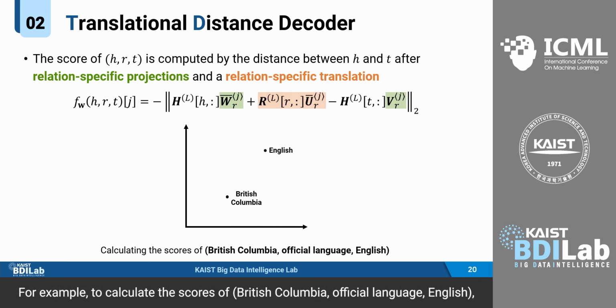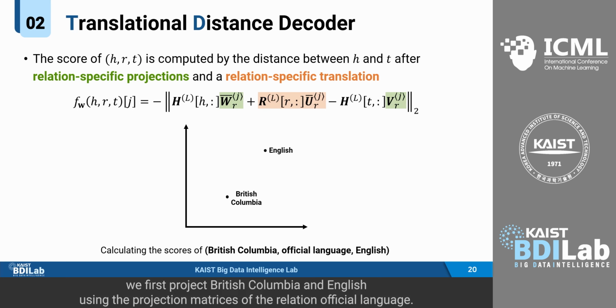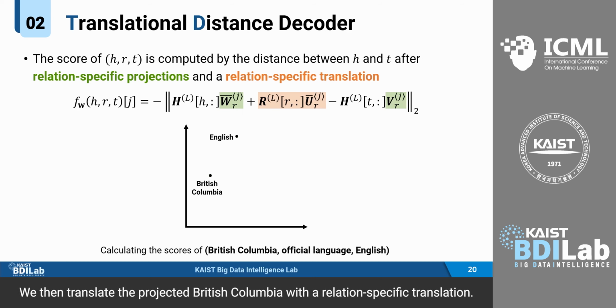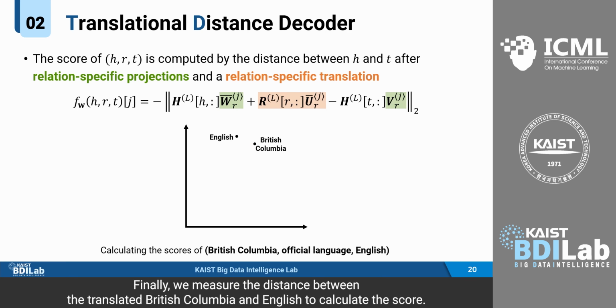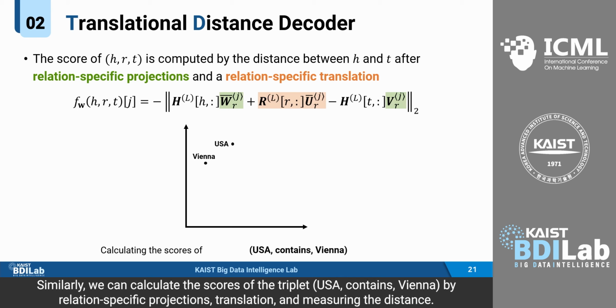For example, to calculate the scores of British Columbia, official language, English, we first project British Columbia and English using the projection matrices of the relation official language. We then translate the projected British Columbia with a relation-specific translation. Finally, we measure the distance between the translated British Columbia and English to calculate the score. Similarly, we can calculate the scores of the triplet USA contains Vienna by relation-specific projections, translation,